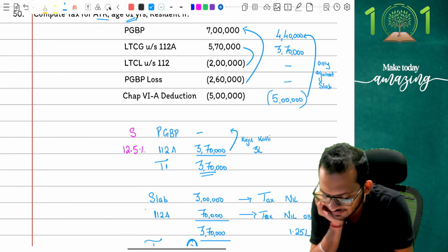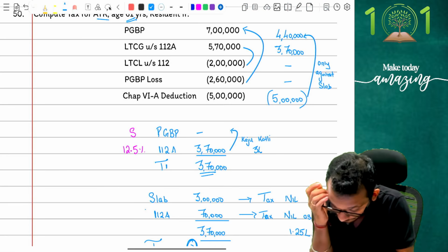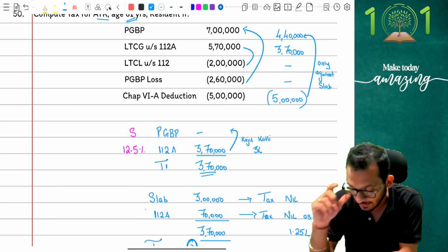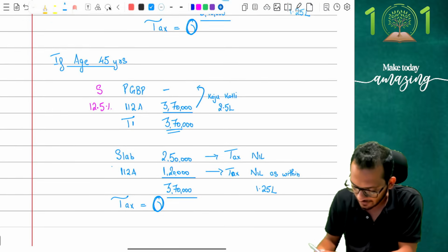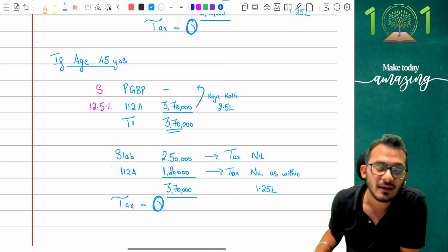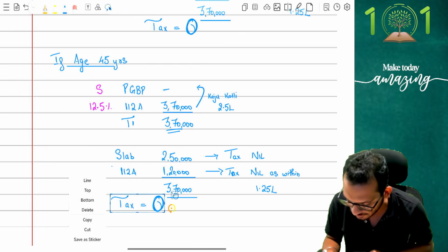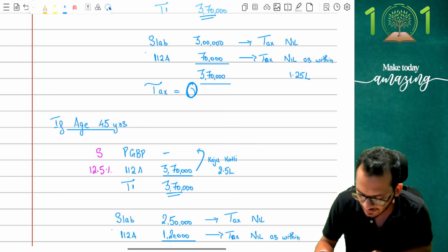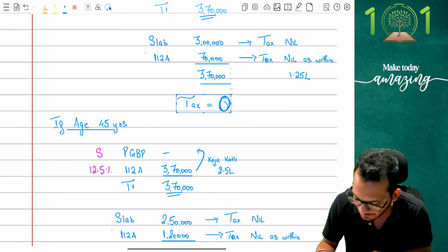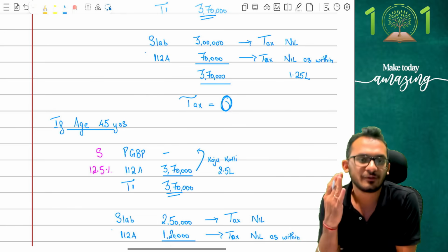So even if I look at this, I think I have done this properly. Let me just check very, very quickly. Yes, I think everything looks fine. So I have nothing else to do in this, which means at 3 lakh 70, nothing is going to change. 1 lakh 20 will come in, which means against the tax will be 1 lakh 25,000, and that's how the answer will be, which means tax at the end of the day is always going to show 0, not for the reason that you had enough losses and all, not for the reason of anything else, only for one reason, because your Kaju Katli came to your rescue. Be very, very careful.